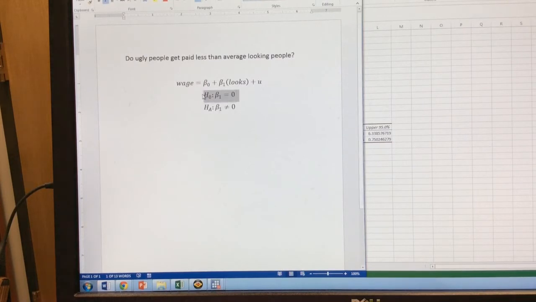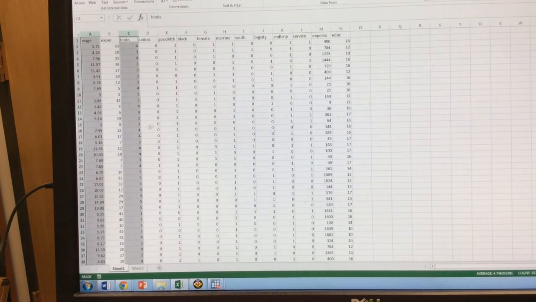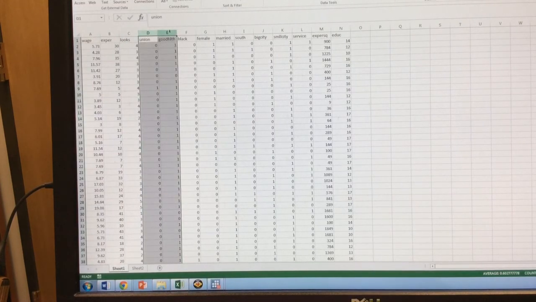All right, so we failed to reject the null and conclude that if beta 1 is 0, looks can change and that will not change wages. But this might be a little naive of a model because, as they talked about in the video, it's not a unit change in looks, it's ugly people compared to better looking people. So now I need to go back to my data and change some of my variables.